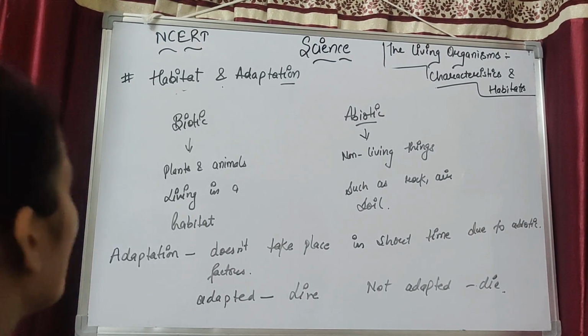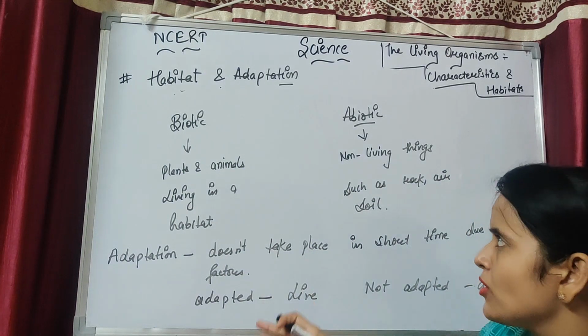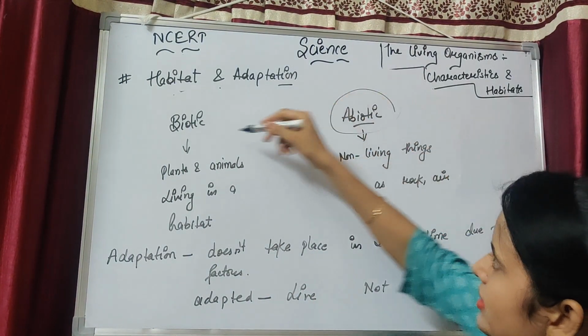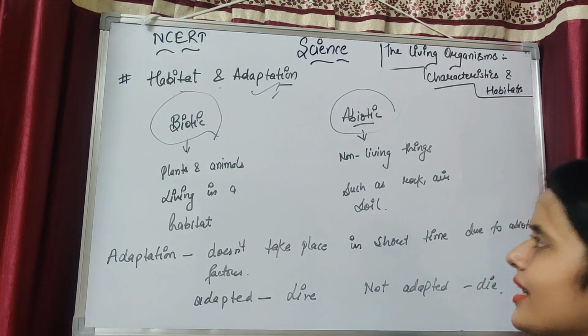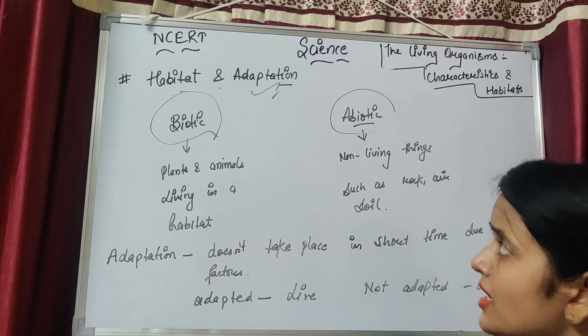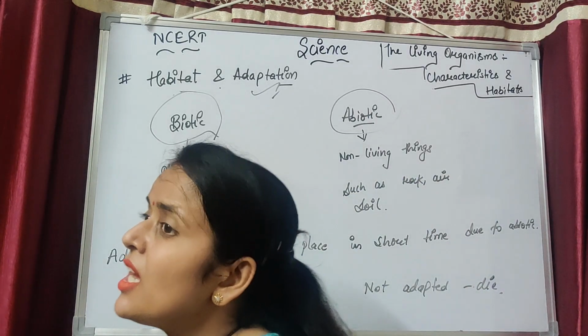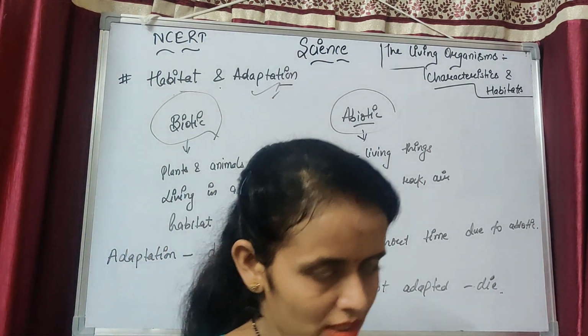Now I am explaining the biotic and the abiotic factors. This is a small topic between the habitat and the adaptation, because without this we will not be able to understand the adaptation. Biotic: plants and animals living in a habitat, that means living organisms living in a habitat, are known as biotic.